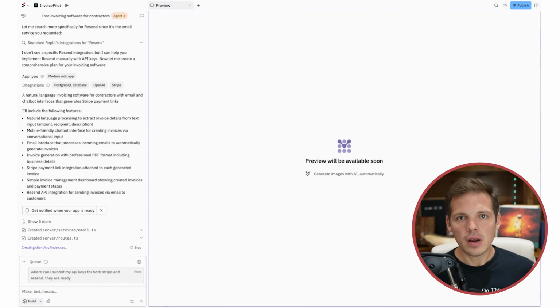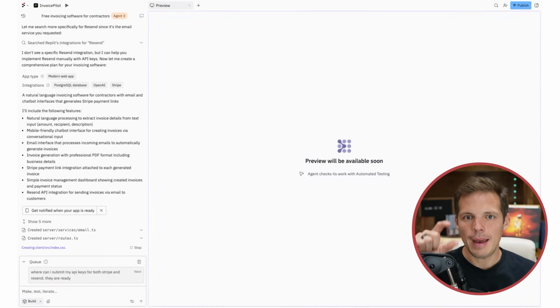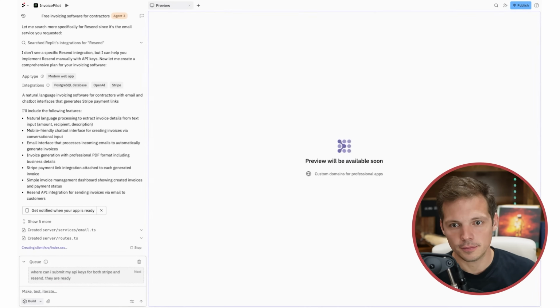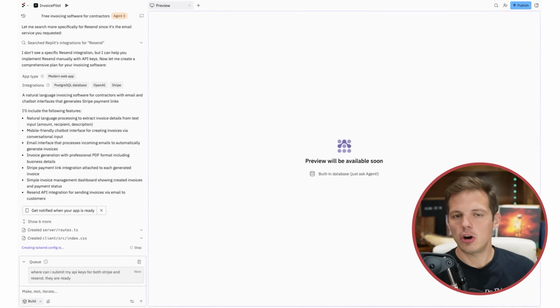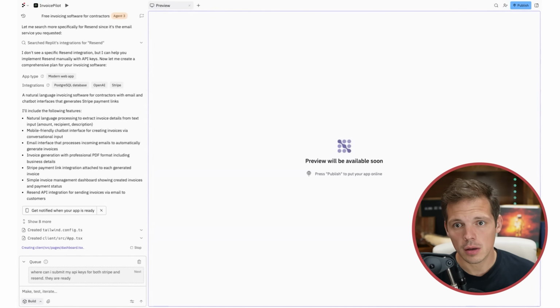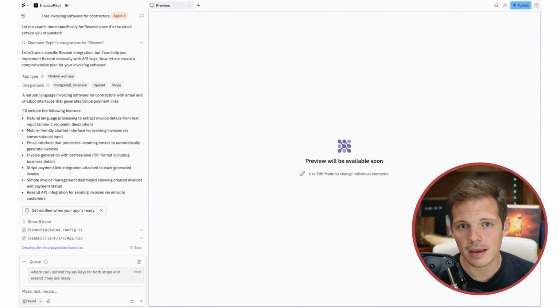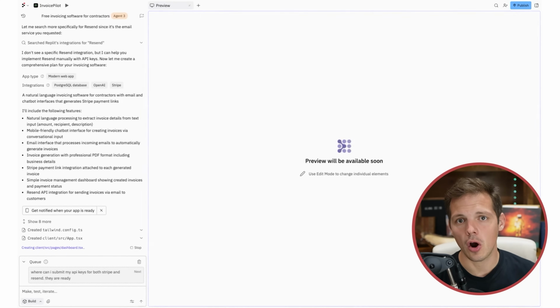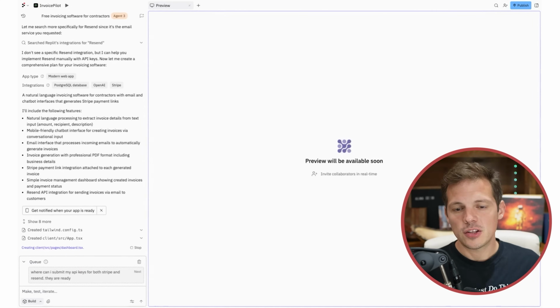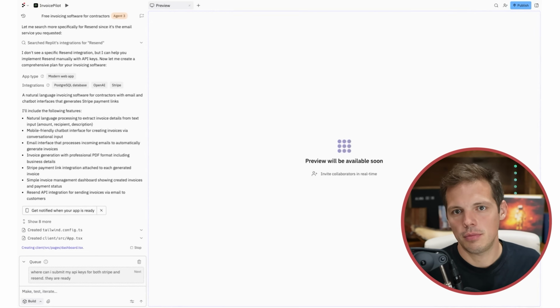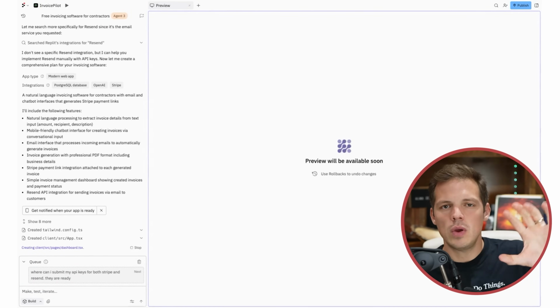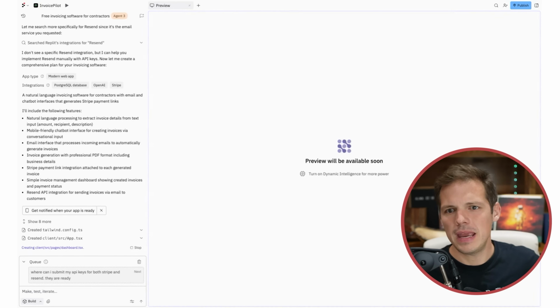But in order to get something launched, we need to launch an MVP, a minimum viable product. If we're building a car, instead of starting with wheels and then adding a body and then adding an engine, that's not an MVP. We need to start with a scooter, because at least with an MVP, you can move around from point A to point B. And then you upgrade to a bike, then a motorcycle, then a car. That's the right way to build a business. So instead of waiting till we have everything perfect, we've got A2P registration, the perfect design, the perfect logo, the domain name, the marketing plan, the business plan, and then maybe we can launch.